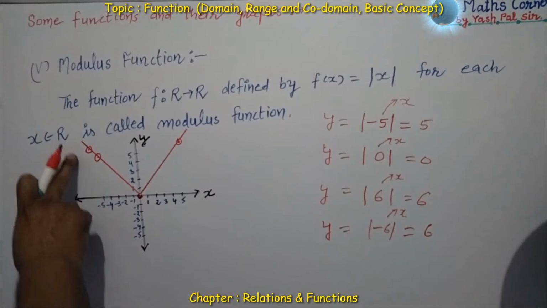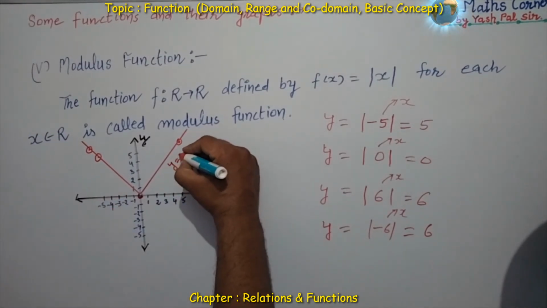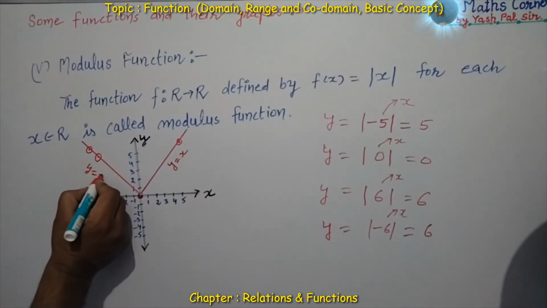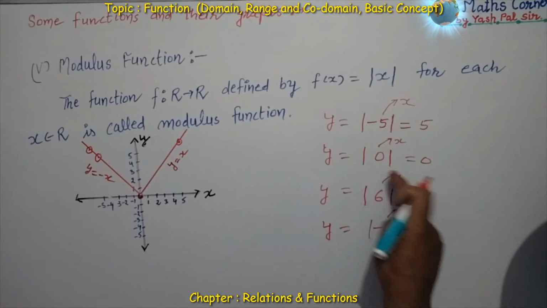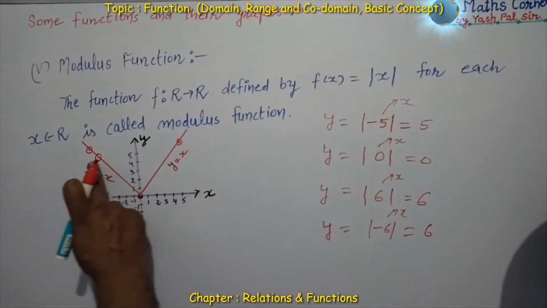If we join these points, then this is the graph from 0 to this point, likewise on the left side also. This graph is called y is equal to x, and here this is y is equal to minus x.